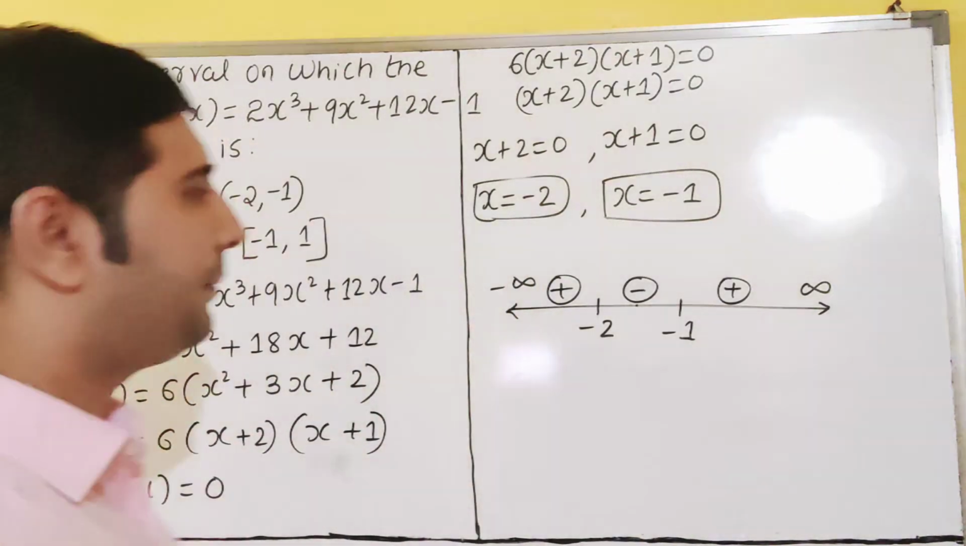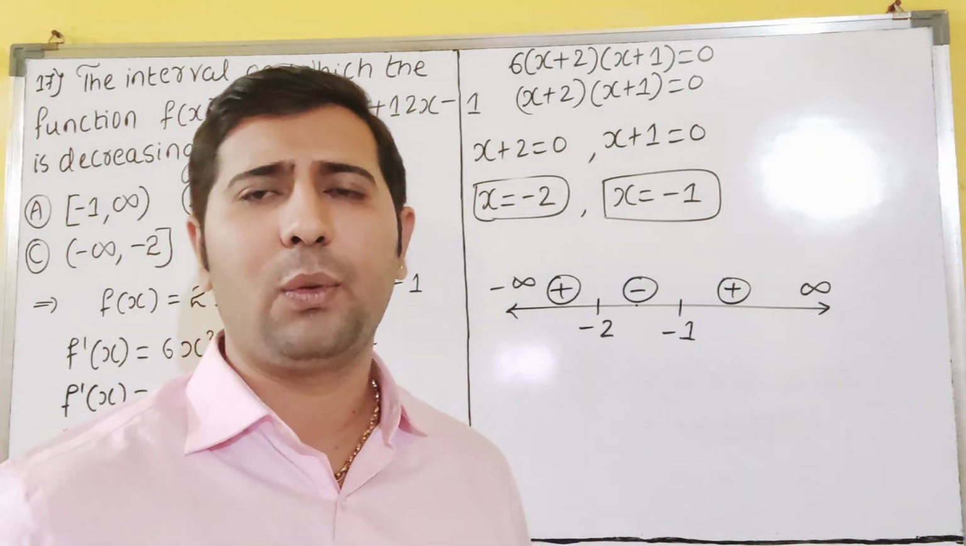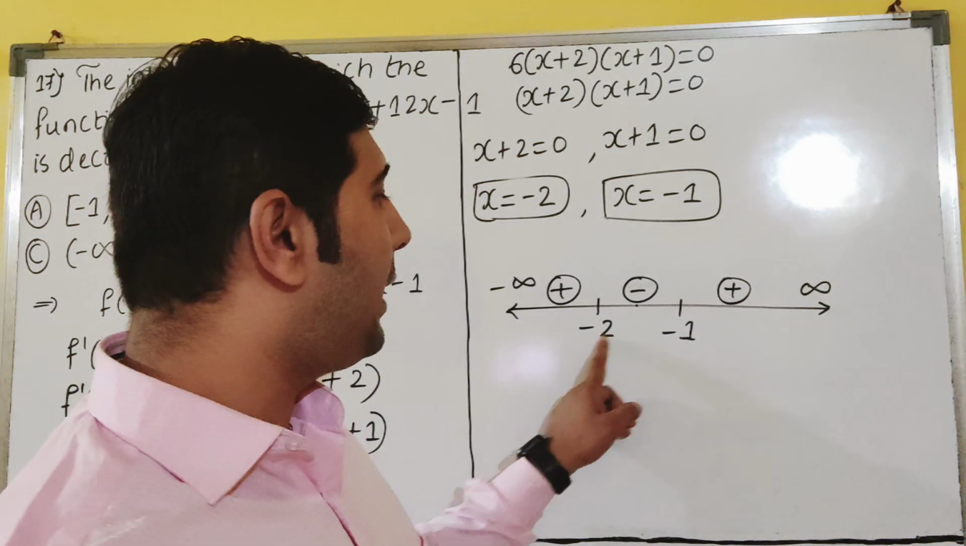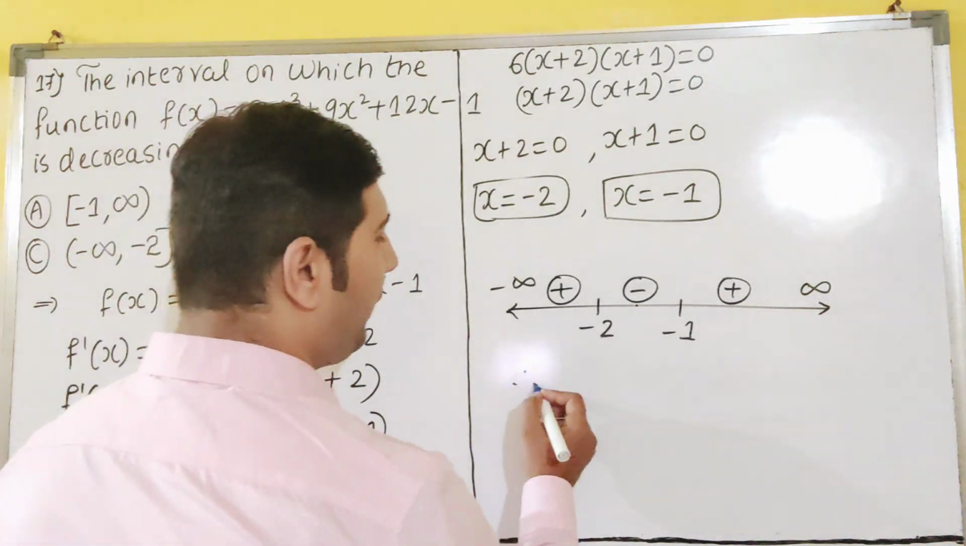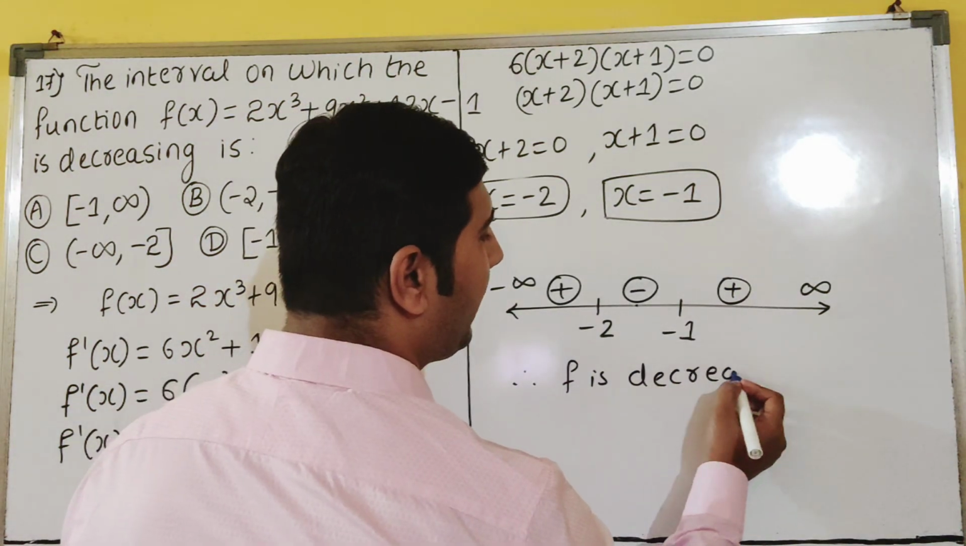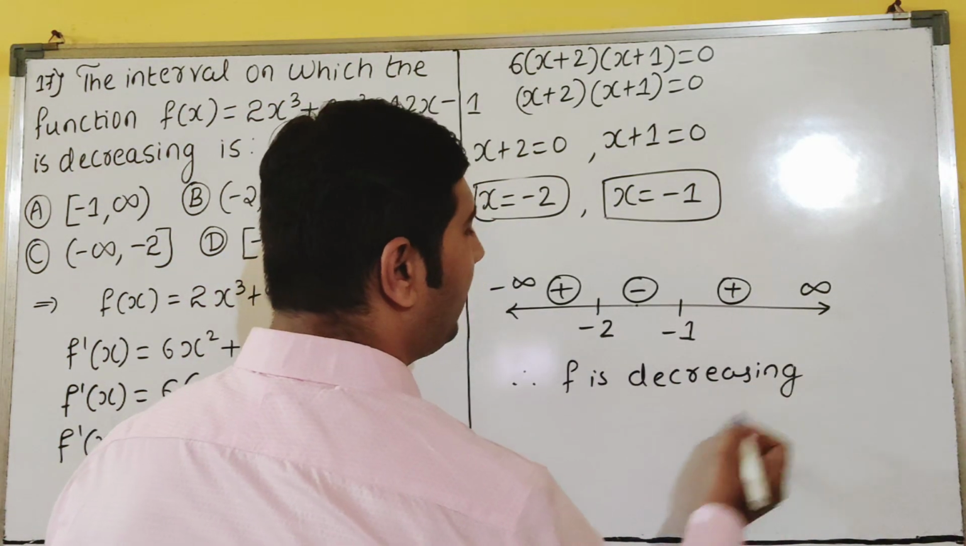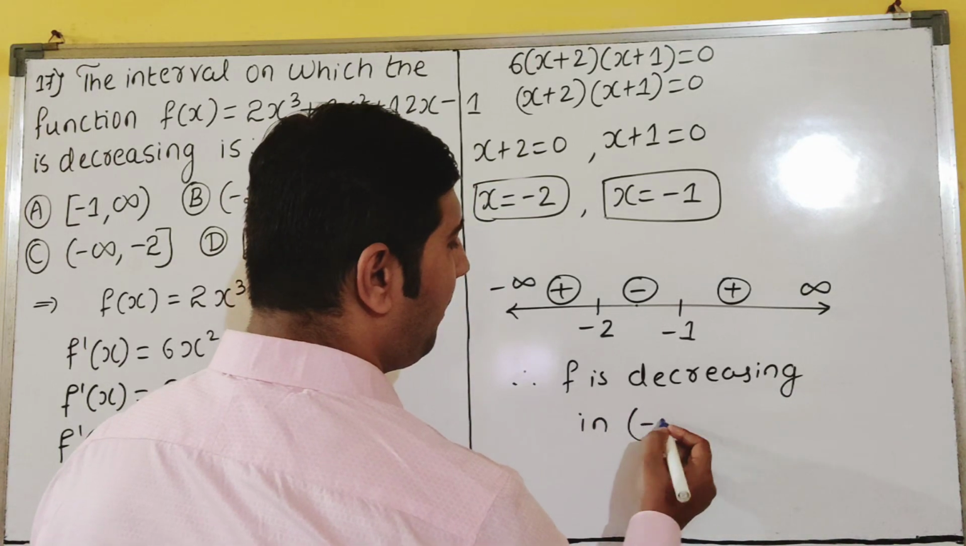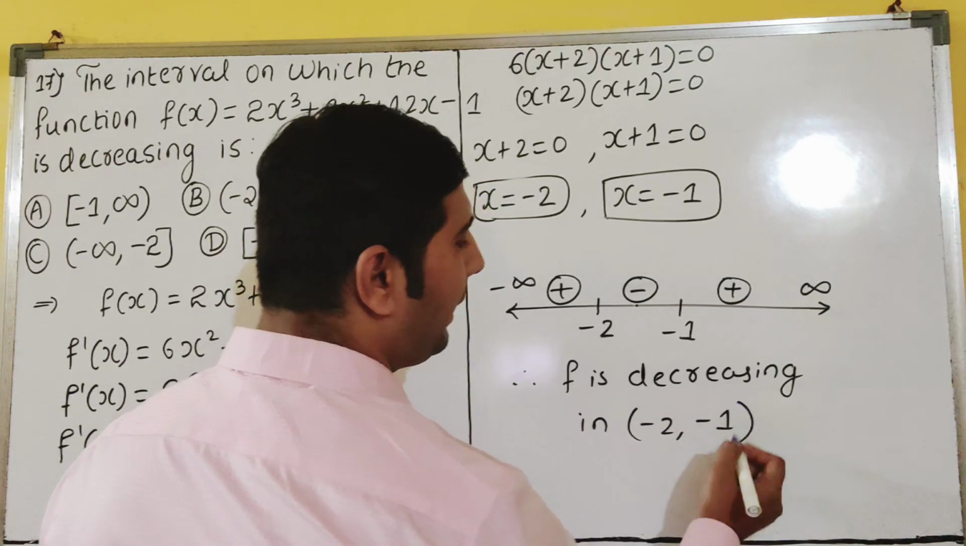So now see here. Where it is decreasing, you only say. Where it is negative, minus 2 to minus 1. So therefore f is decreasing. F is decreasing in the interval what? Decreasing in minus 2 to minus 1, dear students.